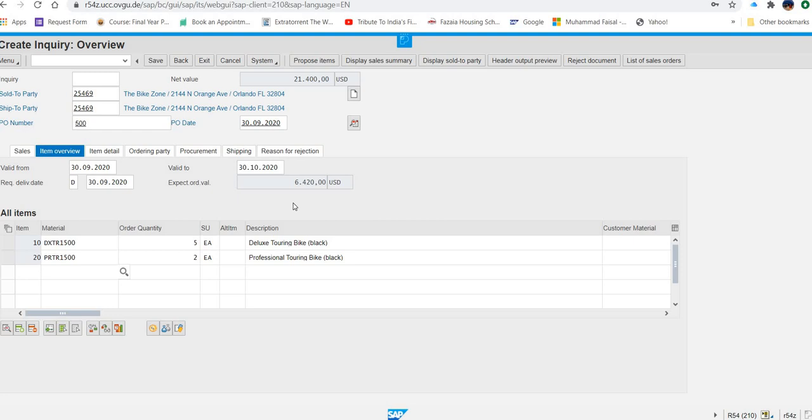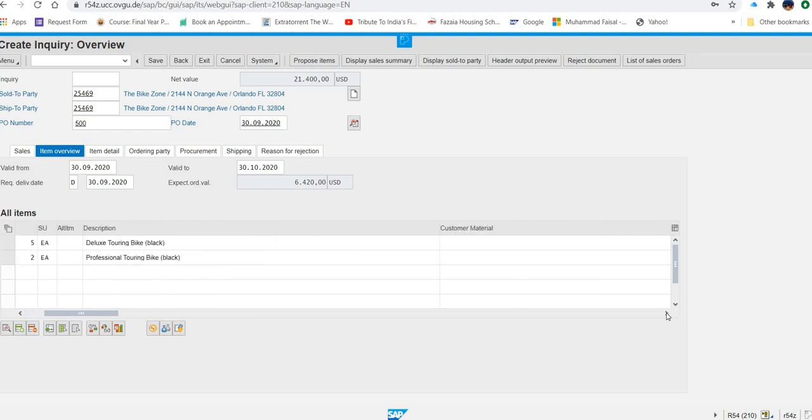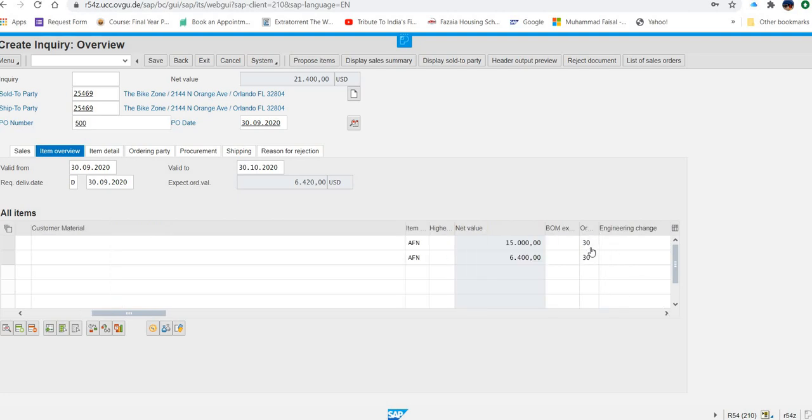So from where you are going to change that probability? They are saying the order probability is 30% default value. Now what they are saying? Change the order probabilities to 70%. So where the order probability will change, you can go here. Go to the right side. Order probability. If I expand this tab, you can see order probability. Little bit more. Order probability. So they are saying remove 30 and put 70.